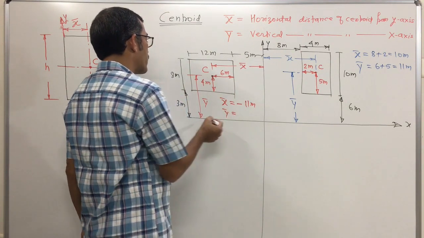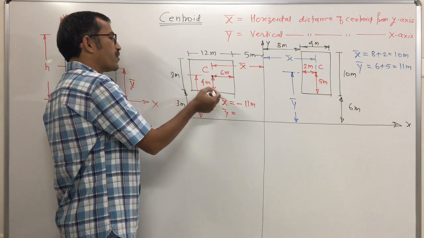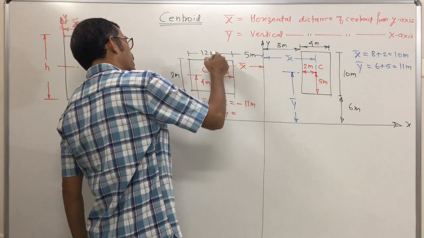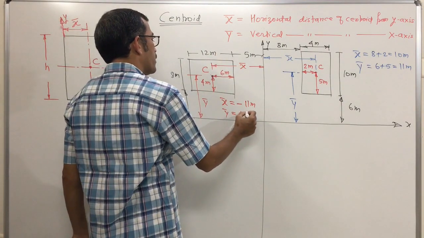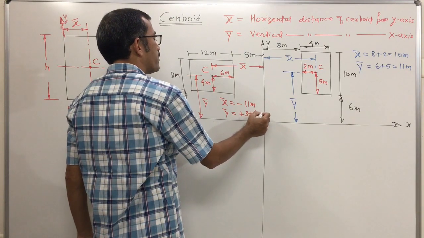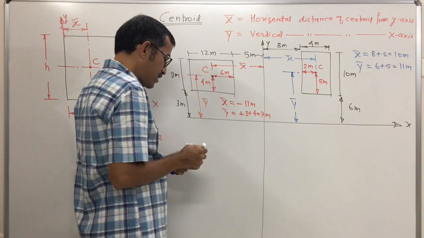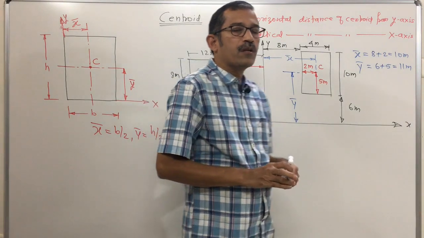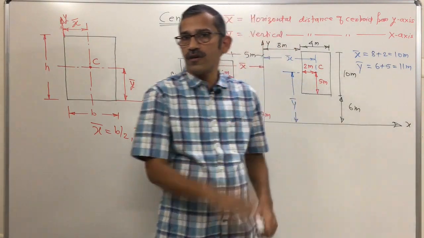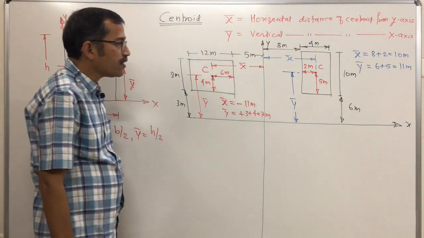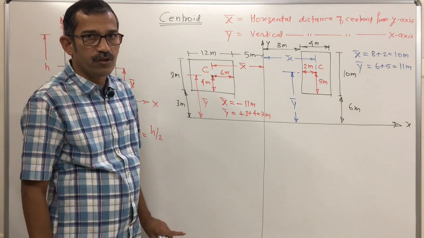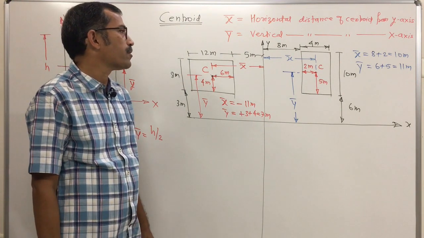Y bar: this one is 3 meter, next 4 meter, above the x axis so positive. 3 plus 4 means 7 meter. This is clear. That means the quadrant in which the centroid is located is very, very important. Accordingly we have to concentrate on plus and minus while solving problems.